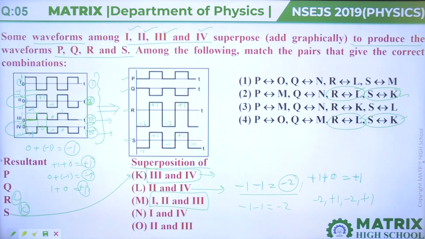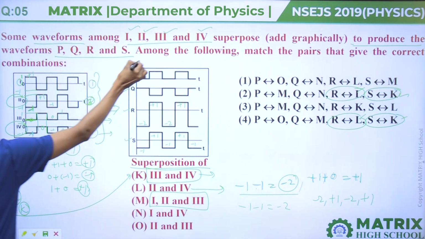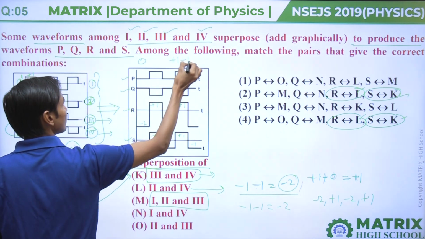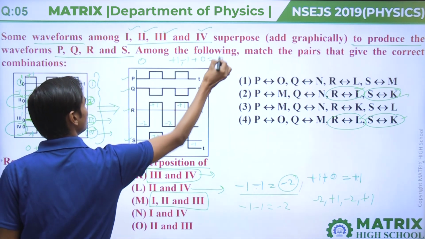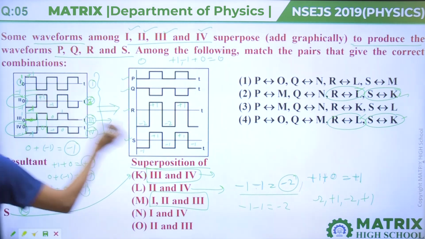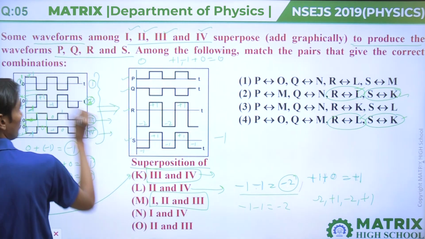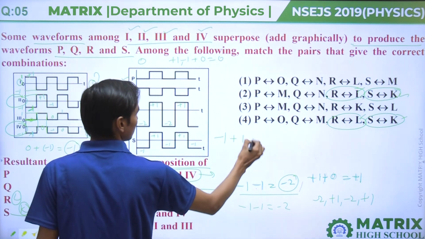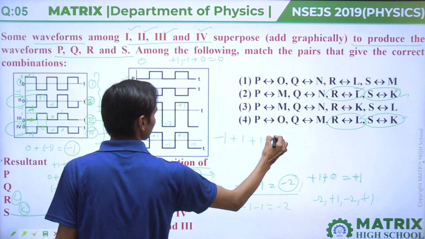Next, first, second, third. Plus 1, minus 1, 0. That will come out 0, because plus 1, minus 1 plus 0 will come out 0. Next, minus 1, plus 1 and plus 1 will come out plus 1.